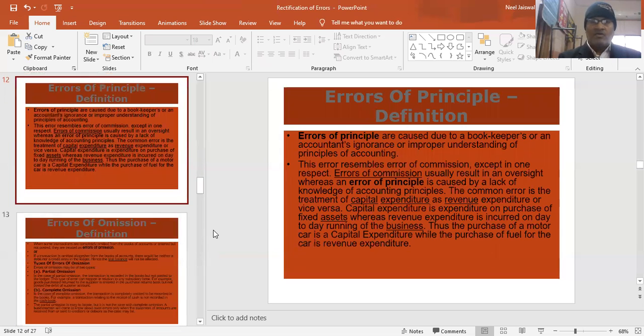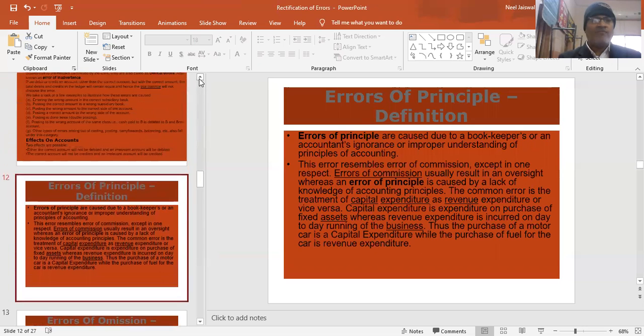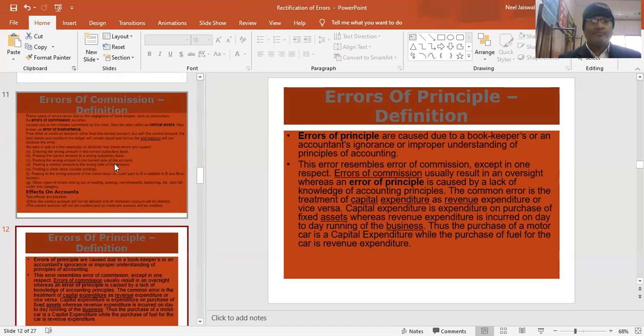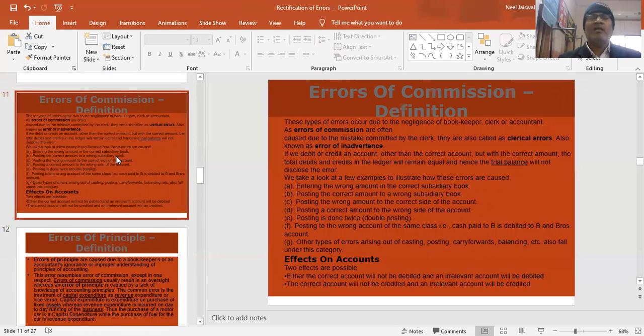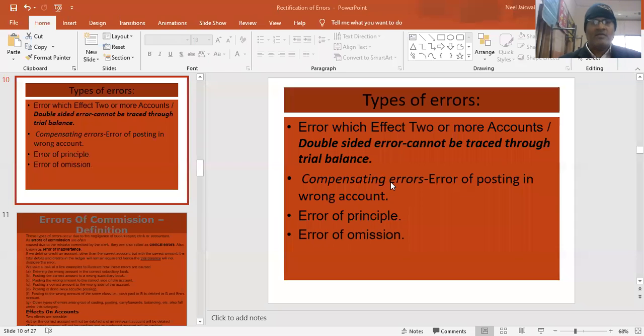Acha. So what is an error of principle? Error of principle is an error in which we have made a mistake while passing the entry by using wrong principles. That is, we have treated revenue expenditure as capital expenditure, or we have treated capital expenditure as revenue expenditure. So that is called an error of principle.